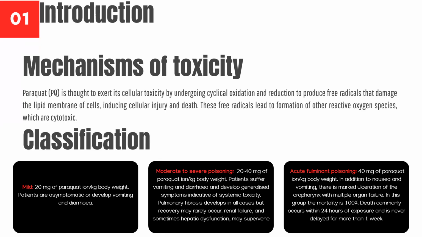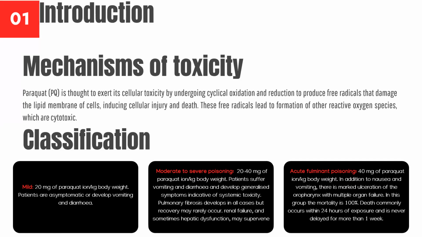So, paraquat toxicity can be classified as mild, moderate to severe, and then acute fulminant poisoning. Mild is when there's 20 mg of paraquat ion per kg body weight ingested, where patients are usually asymptomatic or they develop vomiting or diarrhea.